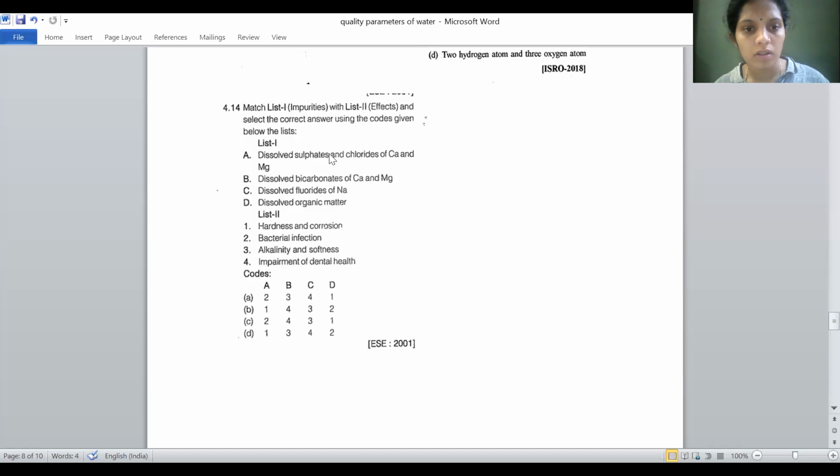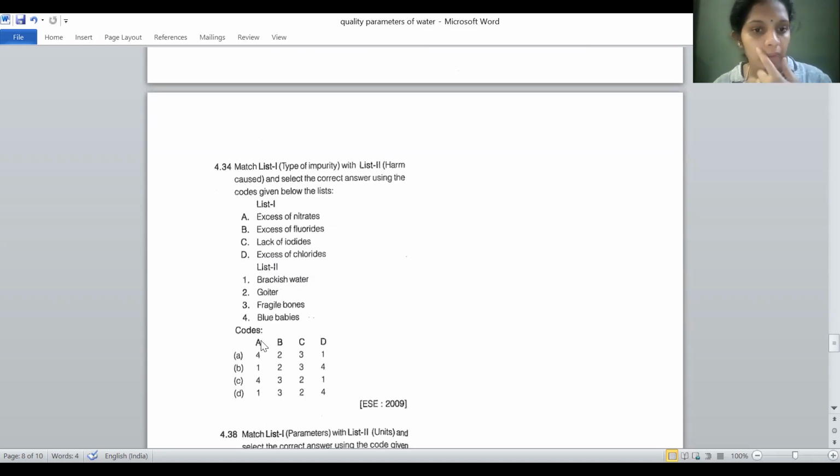Dissolved sulfates and chlorides of calcium and magnesium is hardness, correct? So A is 1. And B, dissolved bicarbonates of calcium and magnesium, is alkalinity and softness. Okay, we'll keep this apart. Dissolved fluorides of sodium cause impairment of dental teeth. Correct. C is always 4. Either I should go with option A or D. But dissolved sulfates and chlorides of calcium and magnesium is always hardness. So option D is correct.